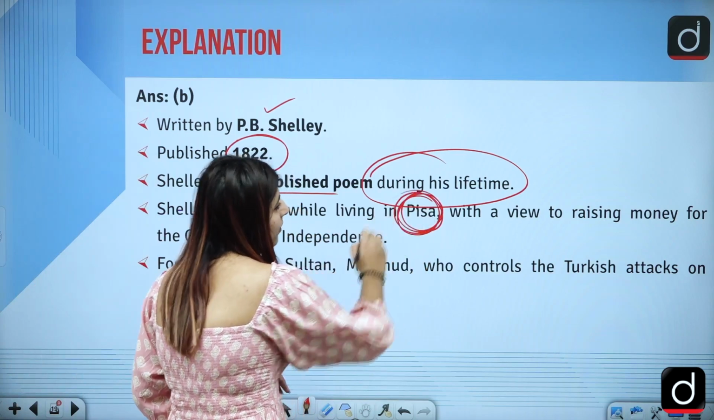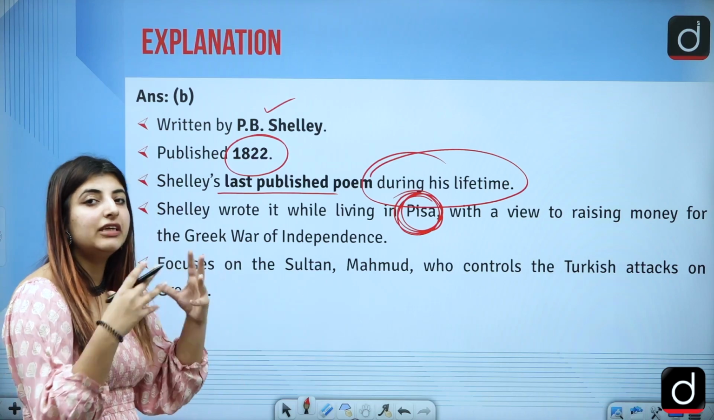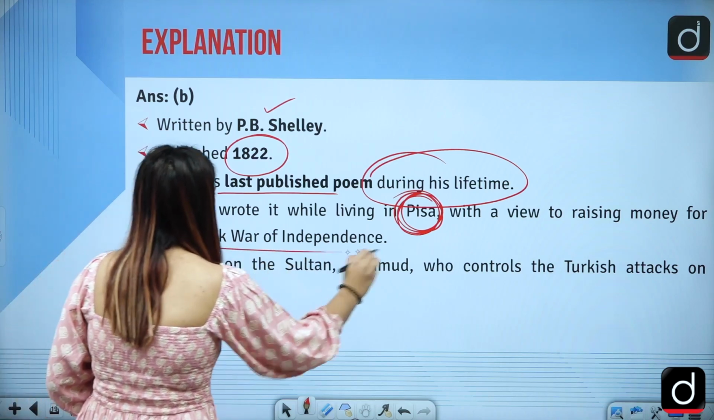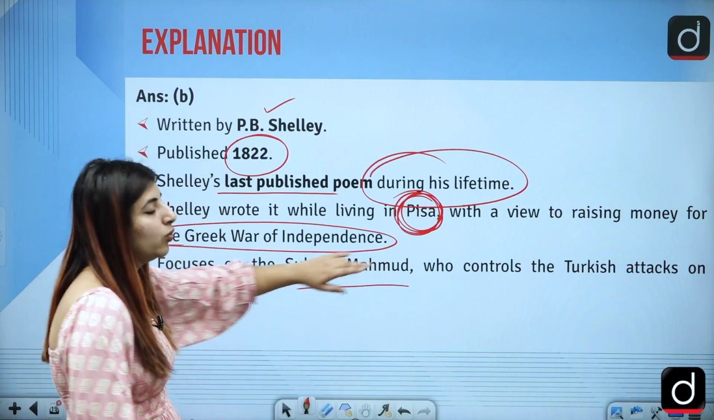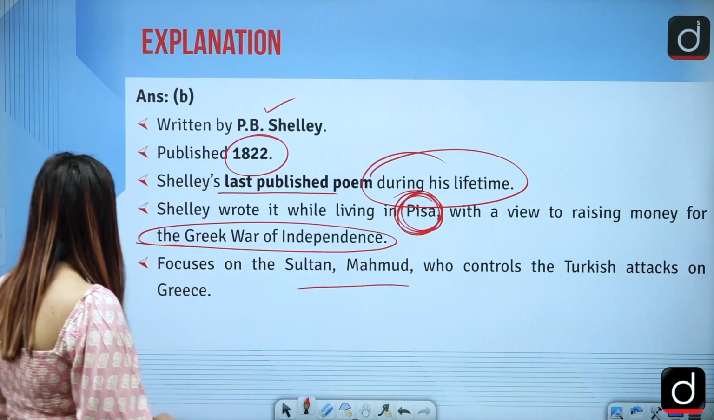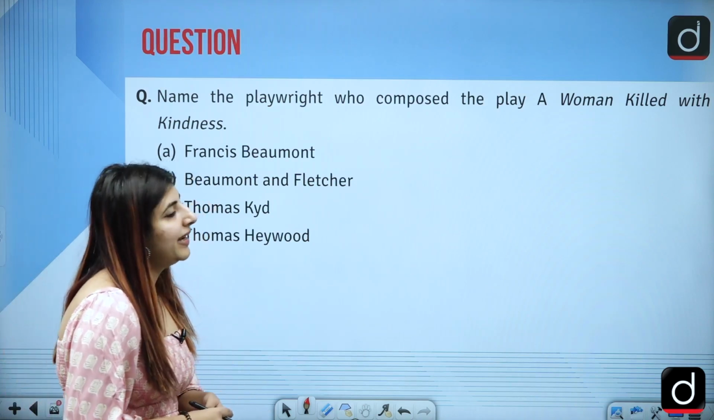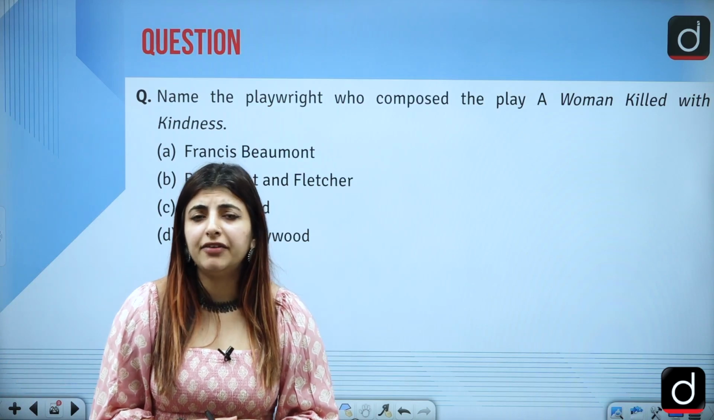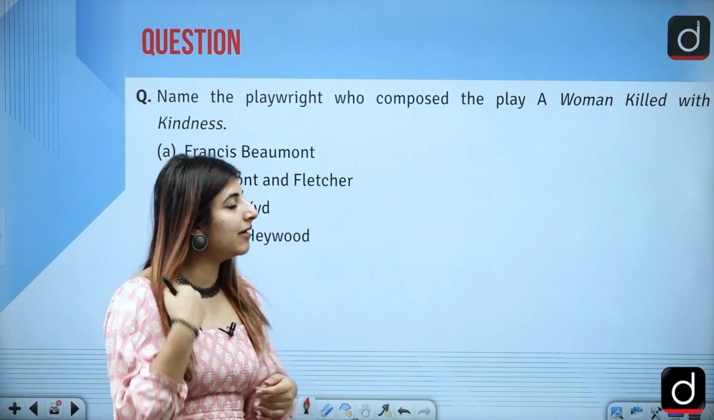And what was he dealing with? He was trying to raise money for the independence of Greece, basically, right? The Greek War of Independence from whom? Sultan Mahmud, who was a Turkish ruler. Correct? Next is, name the playwright who composed the play A Woman Killed with Kindness. A really important question and asked time and again in the UGC NET examination.